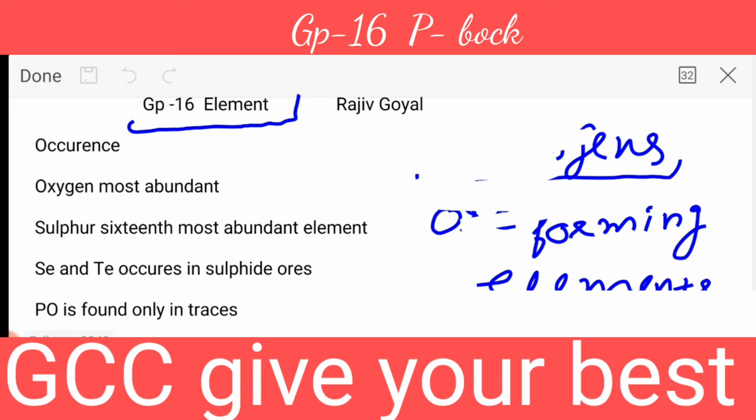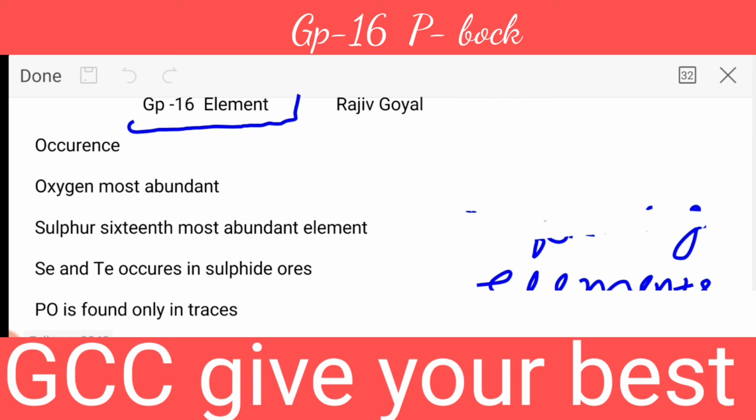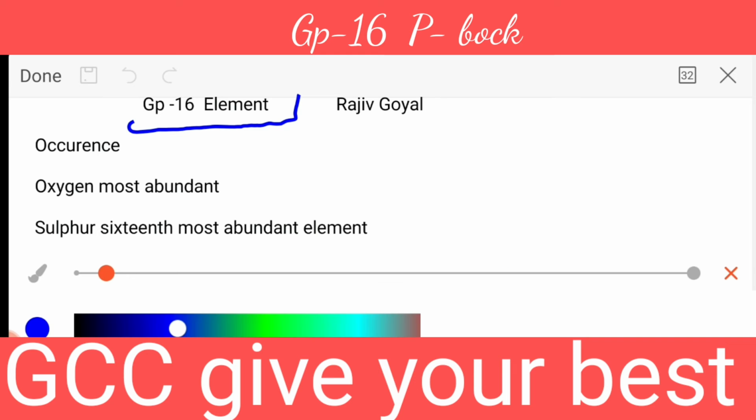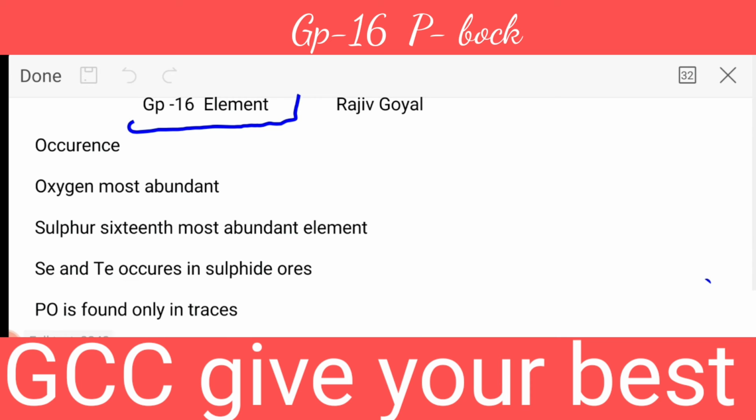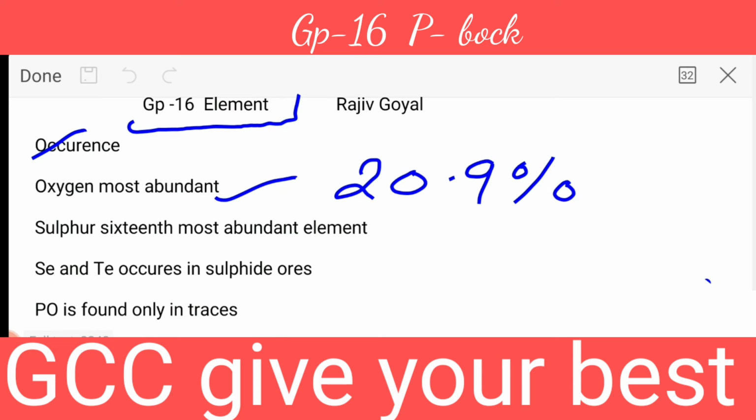Okay, now we are going to start with group number 16. First point is about their occurrence. Oxygen is the most abundant element, and it makes up near about 20.9% of the amount on the earth.